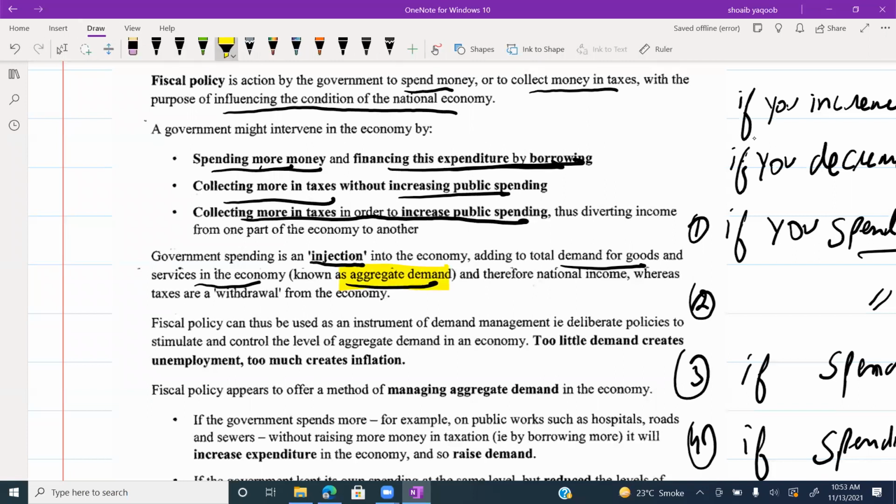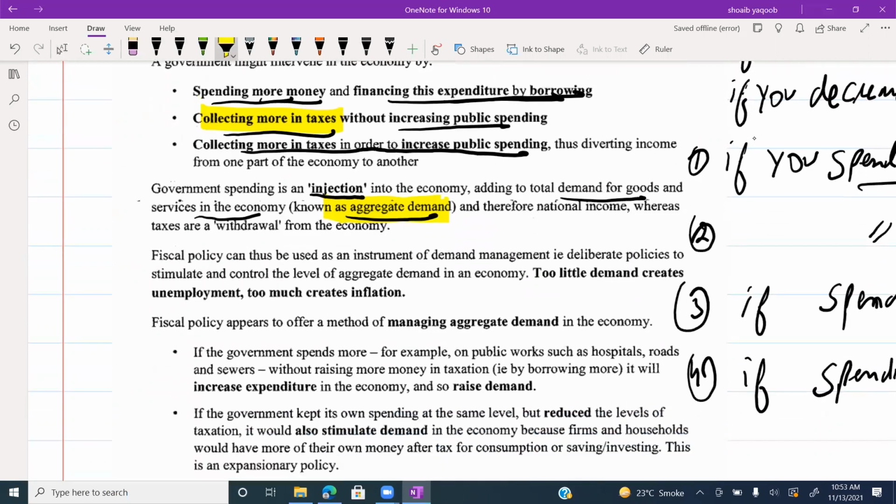Aggregate demand means when I have the money, you have the money, and every person has the money in Pakistan, we will definitely spend that money. We will buy cars, we will buy new phones, we will buy good food, we will like to travel by airplane. We want to enjoy the luxury. So if government spending is increasing, it will increase the aggregate demand. And if government increases the taxes, it will decrease the aggregate demand.